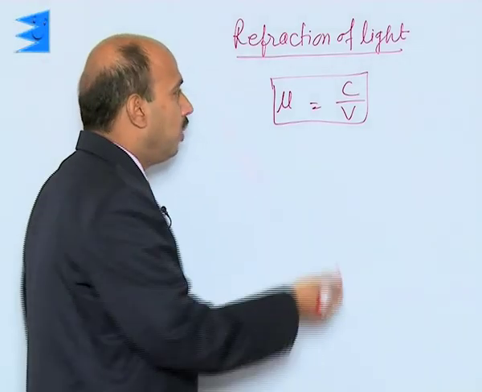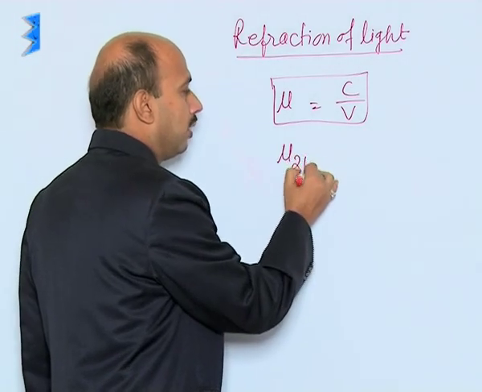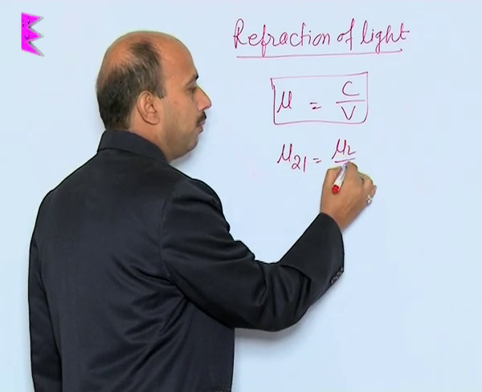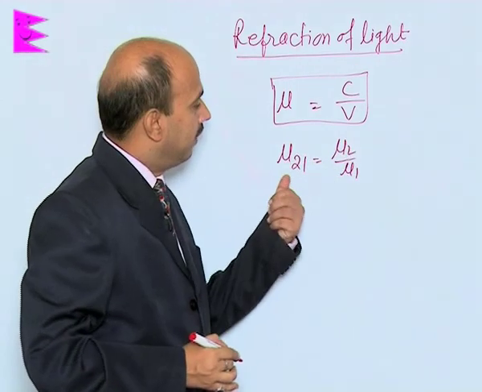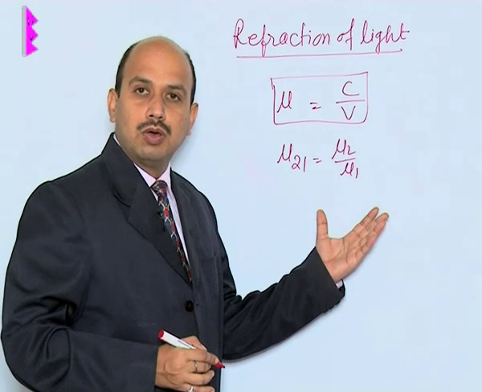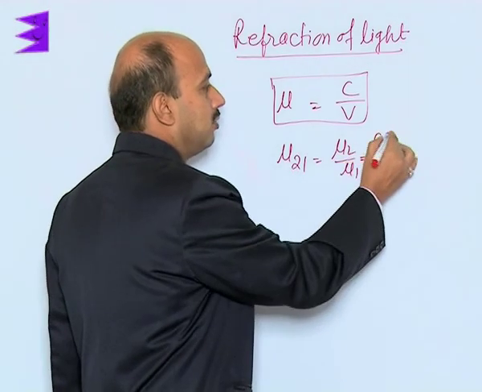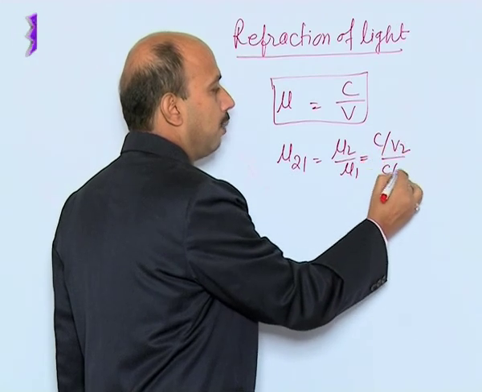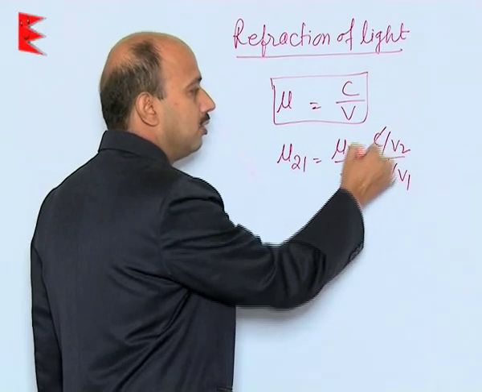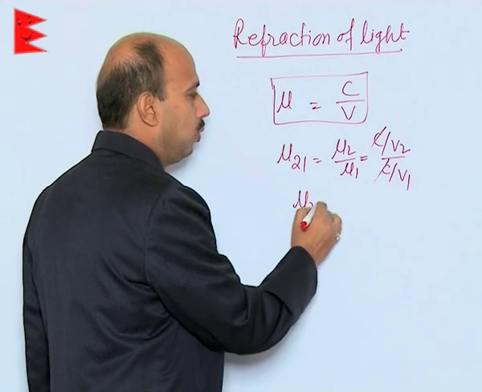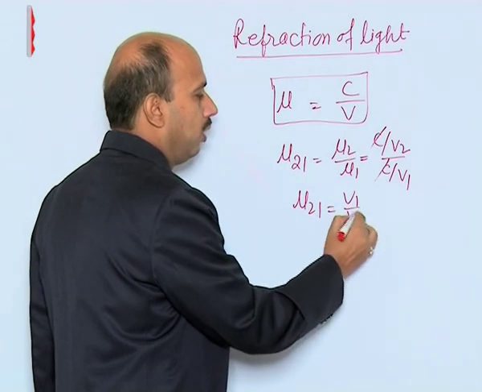Suppose you are writing mu 2 1 is equal to mu 2 upon mu 1, that is the refractive index of second medium with respect to first one. It can be written as c upon v2 upon c upon v1, and here c will get cancelled. So you will be getting mu 2 1 is equal to v1 upon v2.